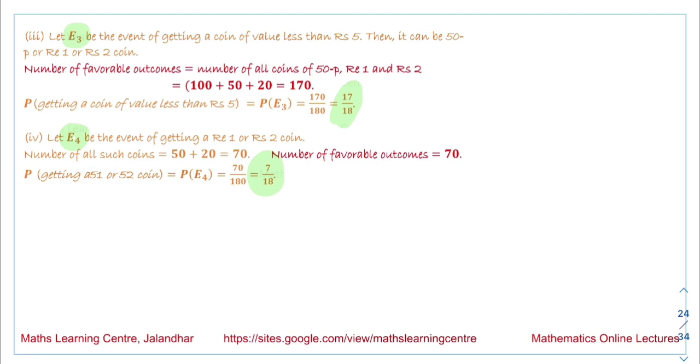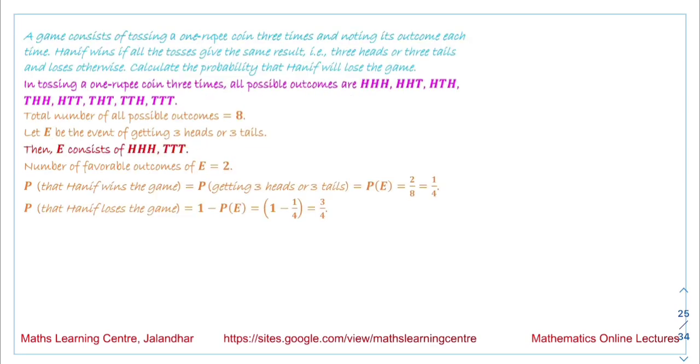Now the next question we have is, a game consists of tossing a 1 rupee coin 3 times and noting its outcome each time. Hanif wins if all the tosses give the same result, that is 3 heads or 3 tails, and loses otherwise. We have to compute the probability that Hanif will lose the game.